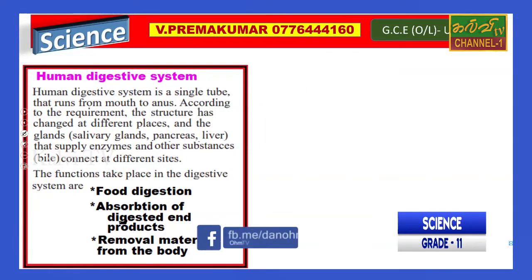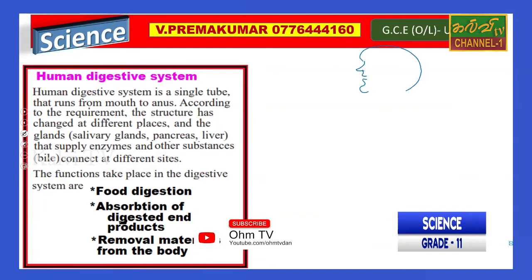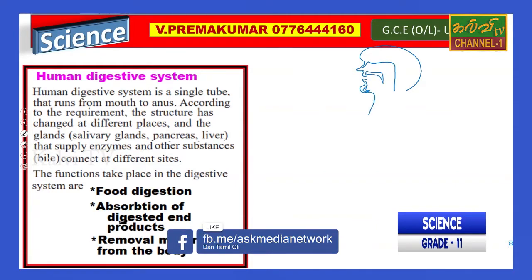The human digestive system is a single tube. They call the human digestive system a single tube. What does single tube mean?